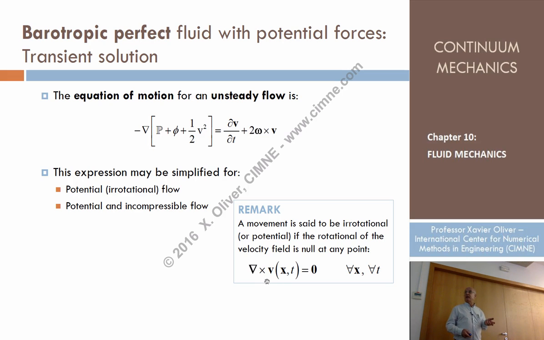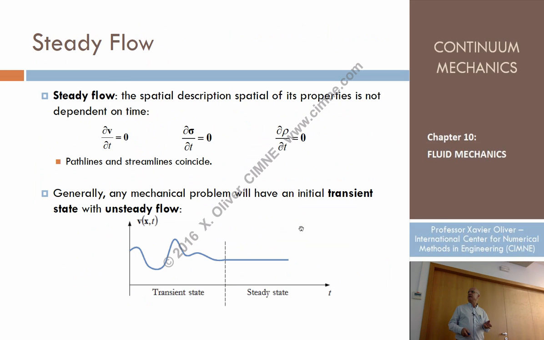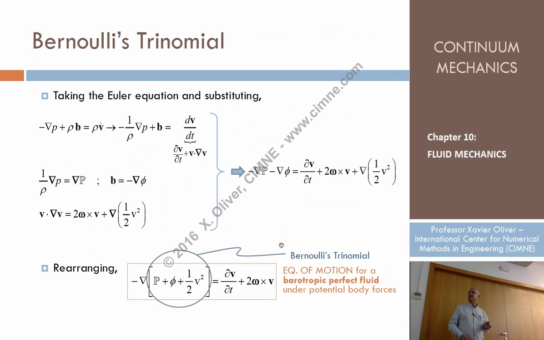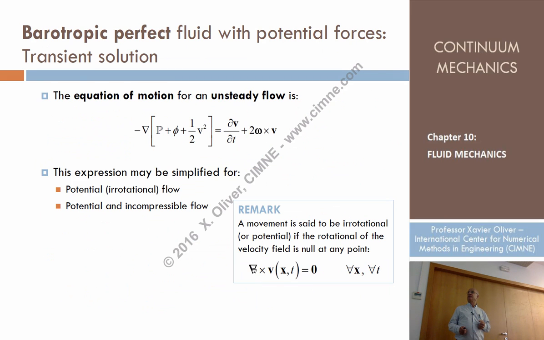Here, this is the rotation of the velocity, which is the vorticity. What is the vorticity measuring? The rotational velocity of the fluid.